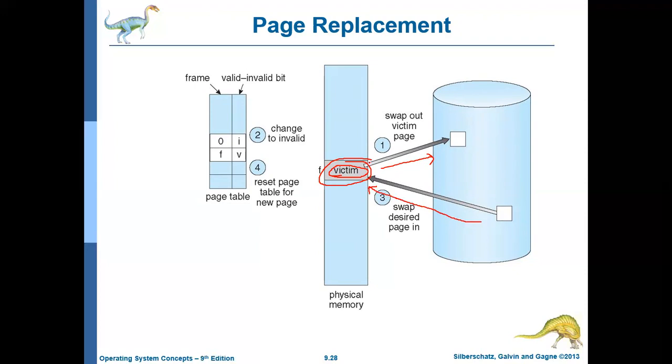But this particular operation needs two page transfers. What are they? One is to identify the page which is to be moved and move it to the hard disk. That is one transfer. The other transfer is to bring the desired page to the main memory in that newly created empty location. So these two transfers make it a really costly operation. Is there any way to reduce it? Yes, we can reduce it.